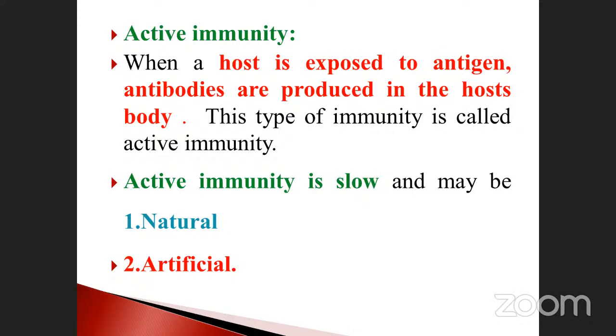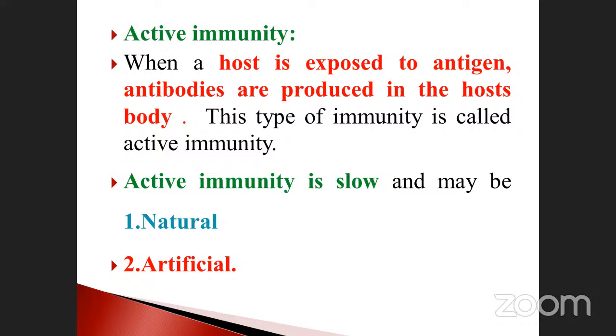When a host is exposed to the antigen, antibodies are produced in the host body. This type of immunity is called active immunity. When the foreign particle enters, the body immediately responds. Don't forget it: active immunity is slow. It is not rapid in nature. It is a slow process.